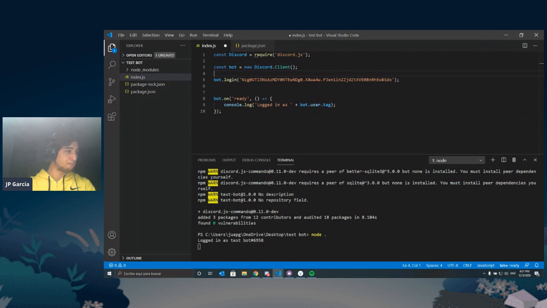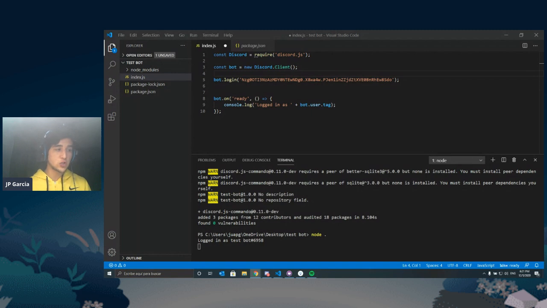So what we're going to do now is something a little bit more useful than just logging to the console. But before we do that, I want to give all of you a challenge. The challenge is to find an event on the client documentation that we need to use to know when someone sends a message.